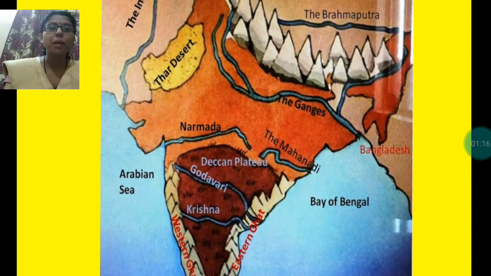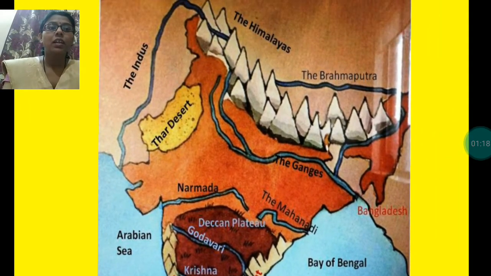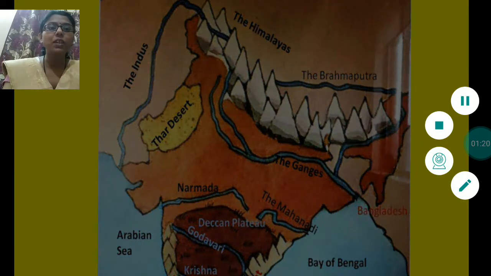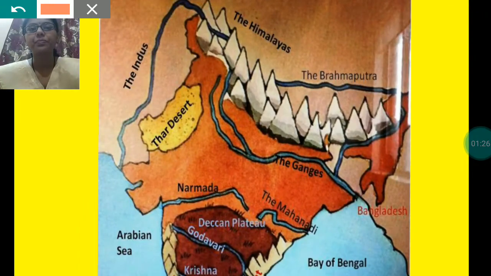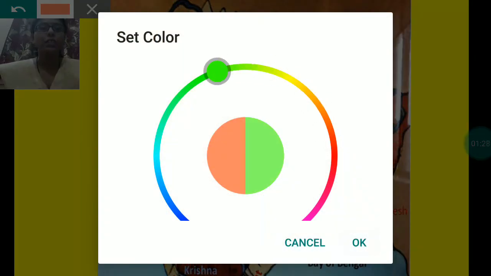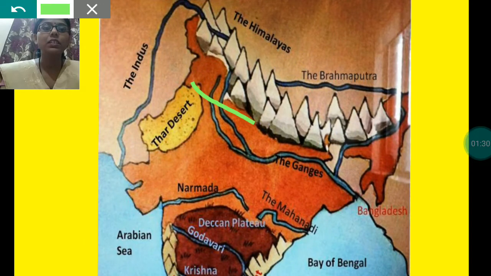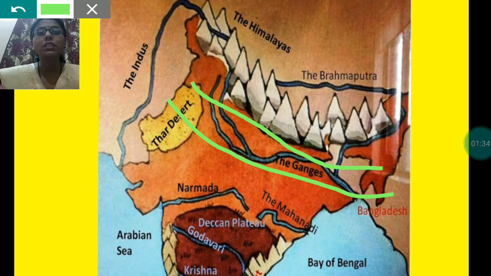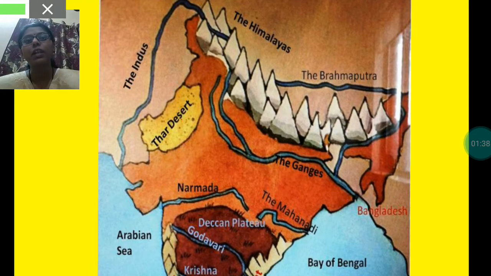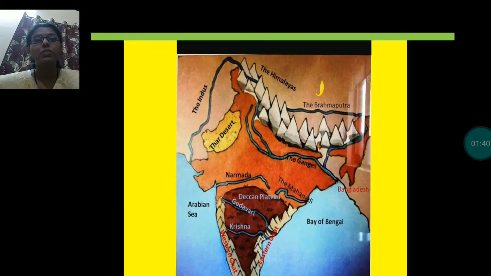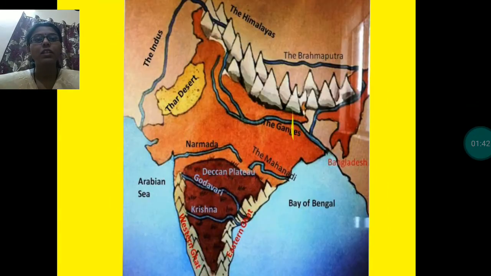See, this is the map of India. The Southern Plateau lies to the south of the Northern Plains. Here you can see, this all area is showing the Northern Plains, and towards the south of the Northern Plains, this whole area is known as the Southern Plateau.